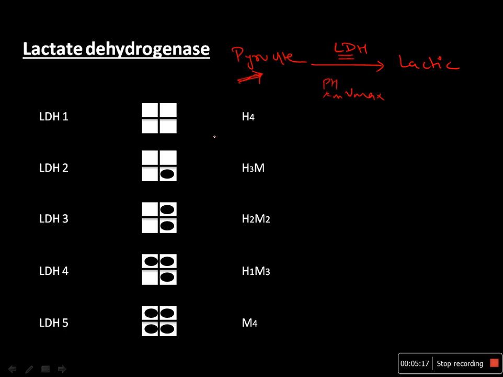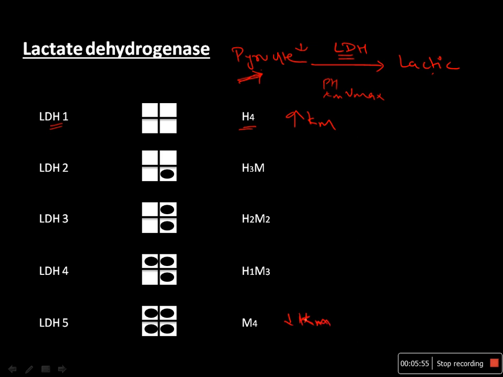Suppose LDH1 is found in the heart. It does convert pyruvate into lactate, but in the heart we don't want pyruvic acid to convert into lactic acid, otherwise the heart muscle could get fatigued. So LDH1 would have low affinity for pyruvate, or a high Km value. Similarly, in muscle, the pyruvic acid is rapidly converted into lactic acid, so there is high affinity and a low Km value. This is how you can differentiate them.